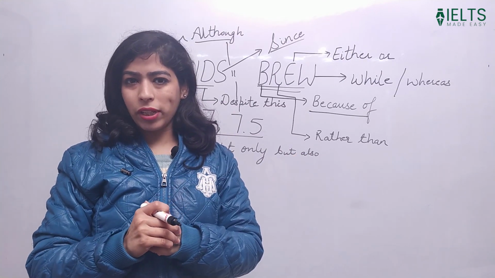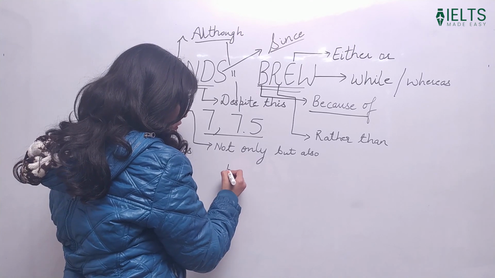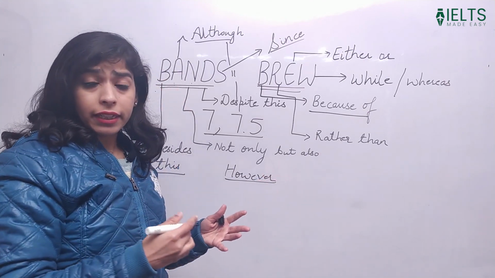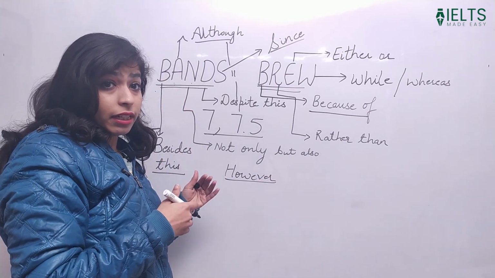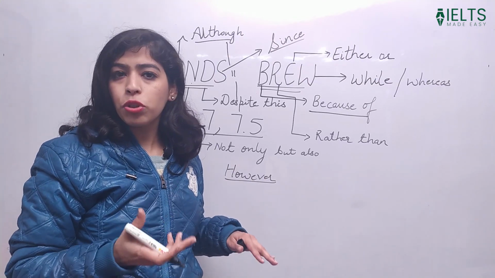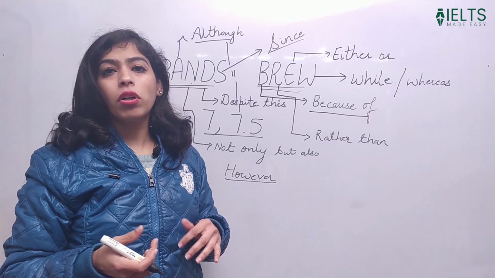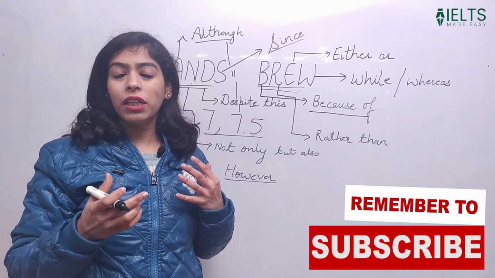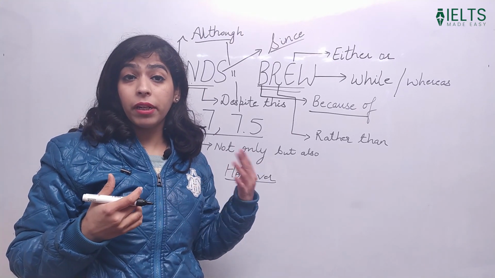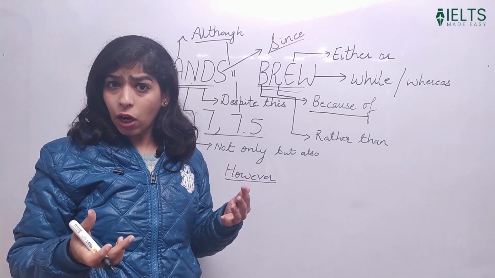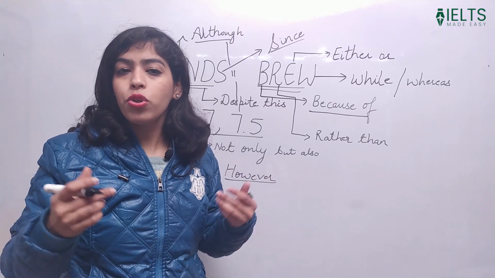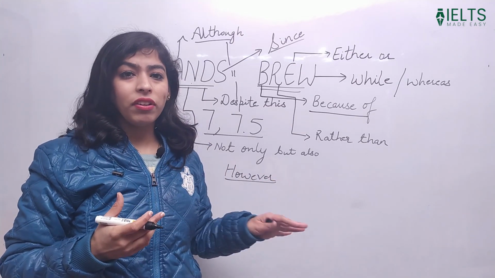One last thing which I want to explain you is however. However is a very important connector which can be used in intro, and it can be used in body paragraphs as well, and with this connector we can even use a semicolon. So I'm going to explain this particular connector in my punctuation session as well. But here when we are talking about however, please make it a point that you start using this connector also. It means parantu. When we are talking about something, we'll say parantu. However, this is not the case. However, there are solutions which can be taken. However, this is the most effective solution to get rid of this problem. So this is the way we can use however.